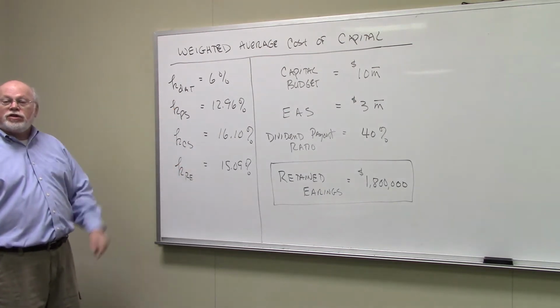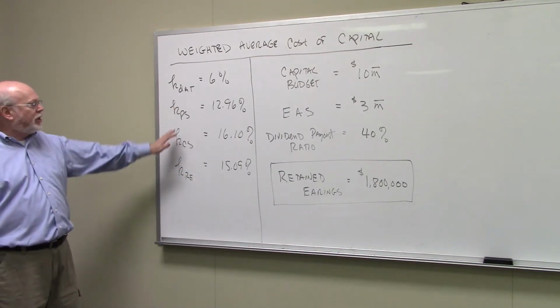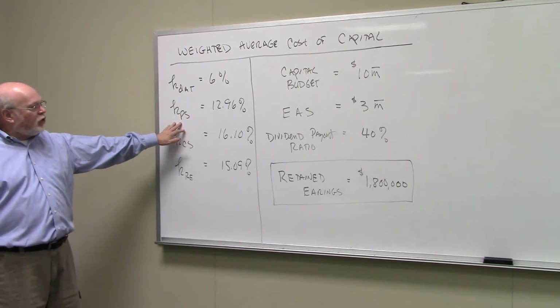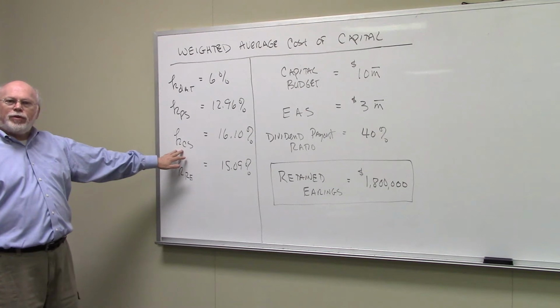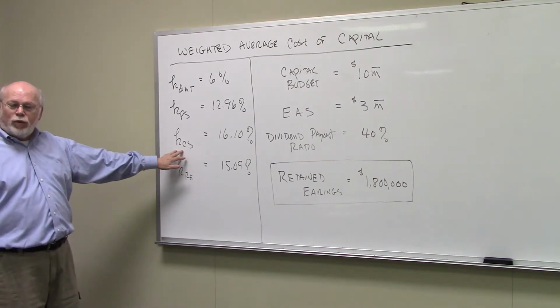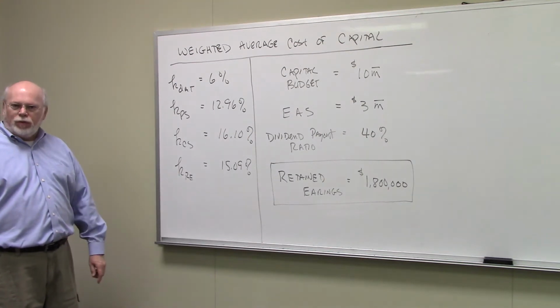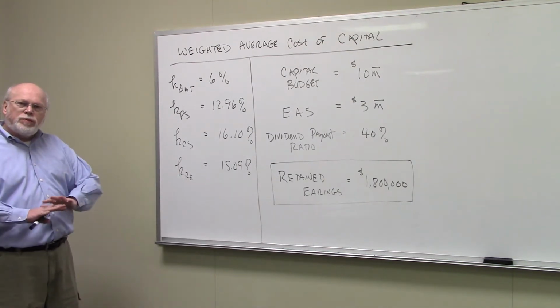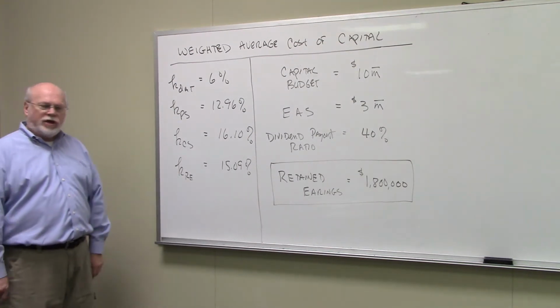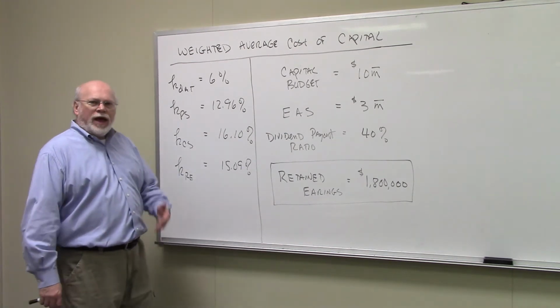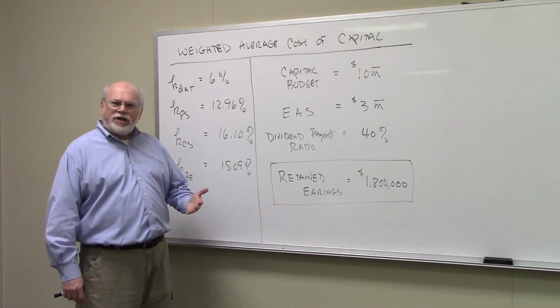So the cost of debt after taxes is 6%. The cost of capital for preferred stock, 12.96%. The cost of capital for common stock, 16.1%. And the cost of capital for retained earnings, 15.09%. So those would be something that you would have put together yourself. You would also have to collect information.